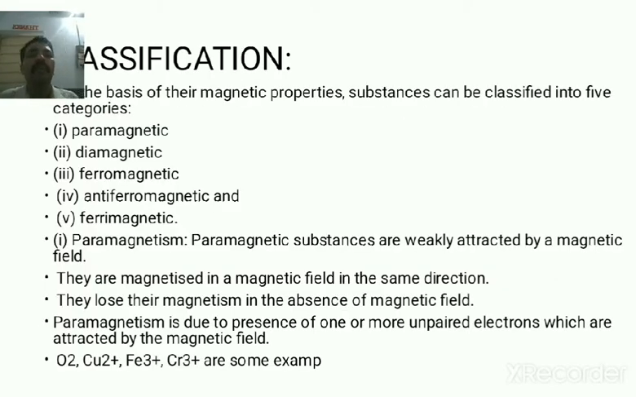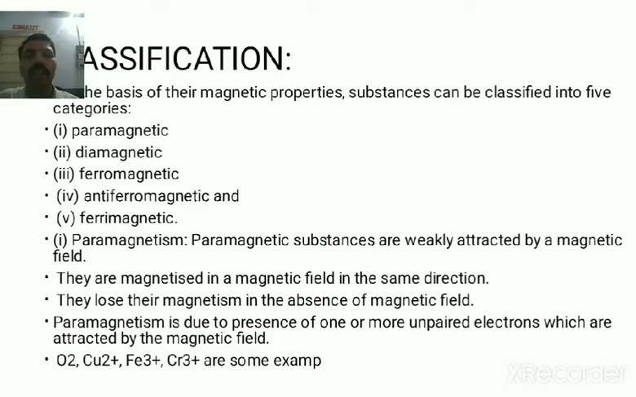Classification of the solid substances. On the basis of their magnetic property, substances can be classified into five types. First is the paramagnetic substance. Paramagnetic substances are weakly attracted by a magnetic field. They are magnetized in a magnetic field in the same direction. They lose their magnetism in the absence of the magnetic field. Paramagnetism is due to the presence of one or more unpaired electrons, which are attracted by the magnetic field.